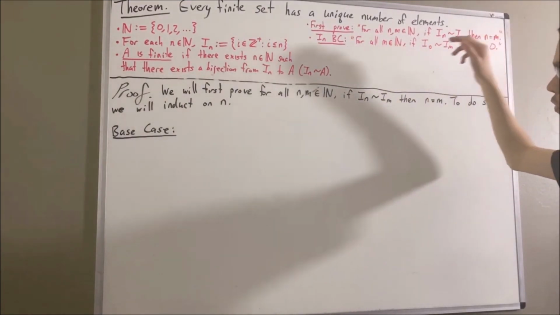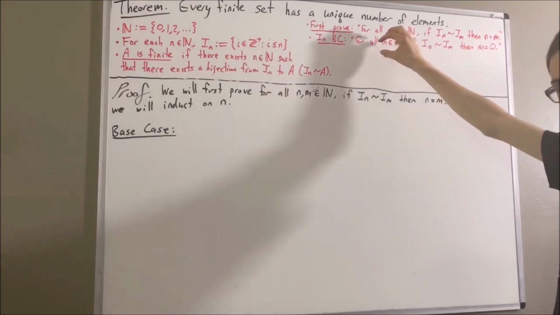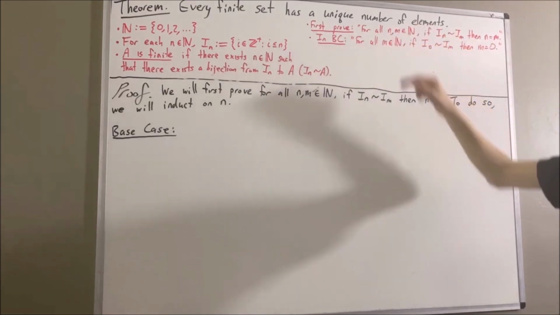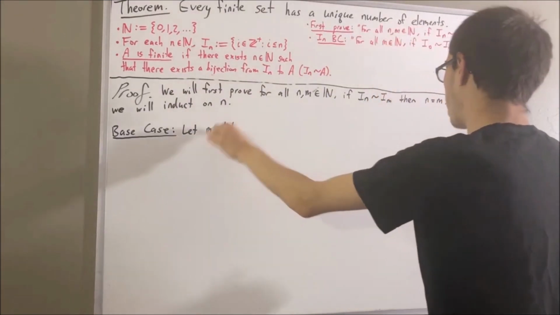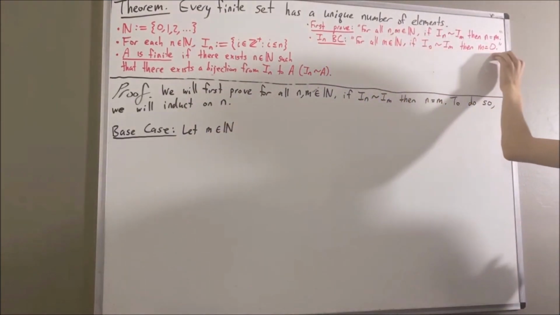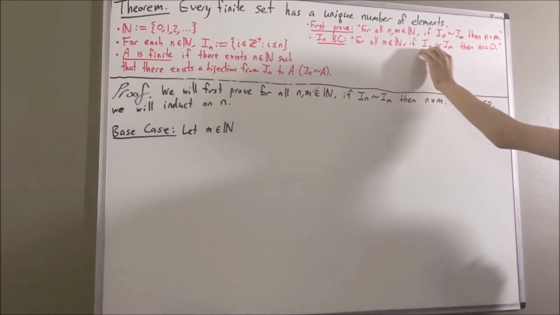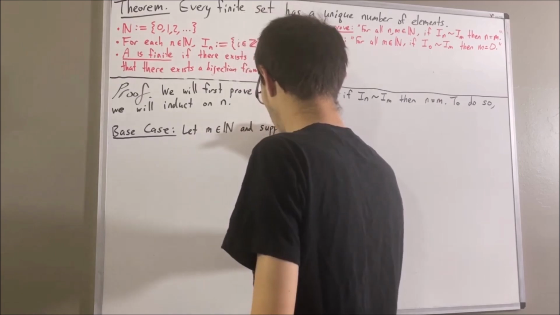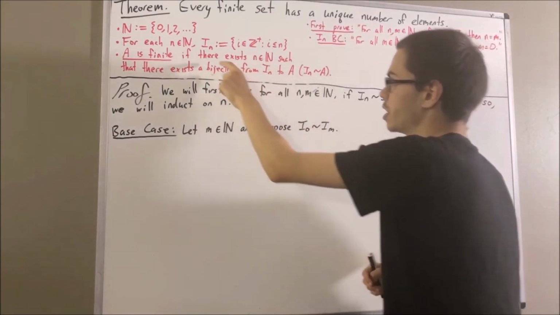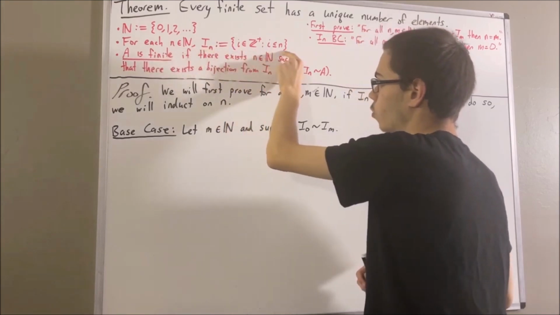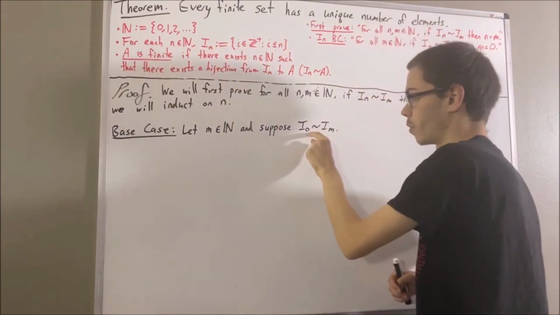And since we're trying to prove a statement about every natural number, give me an arbitrary natural number. I'll call it m. And with this arbitrary natural number m, we're trying to prove if this is true, then this is true. So let's suppose that there is a bijection from I_0 to I_m. Now I_0 is precisely this set where we replace n with 0.